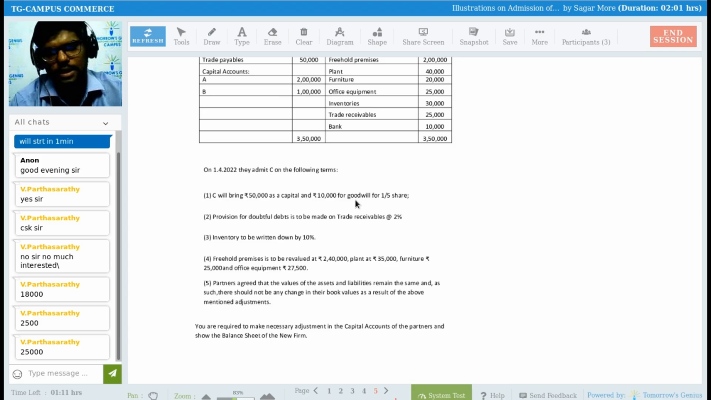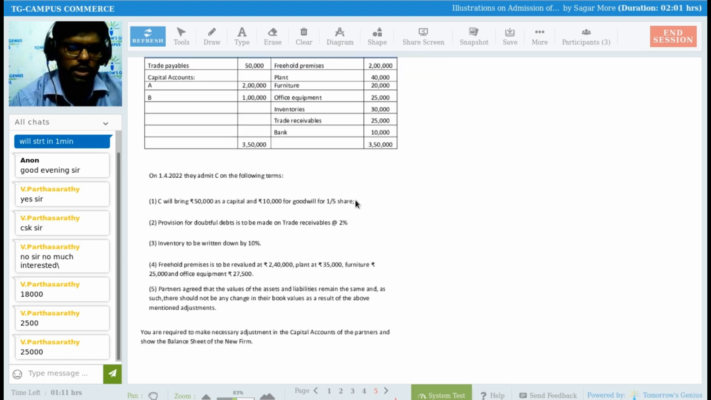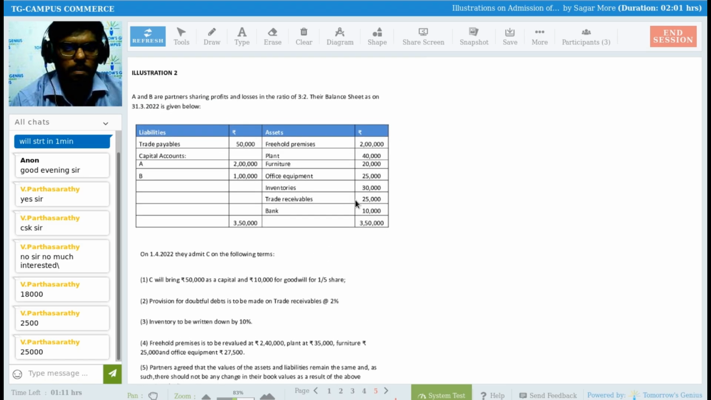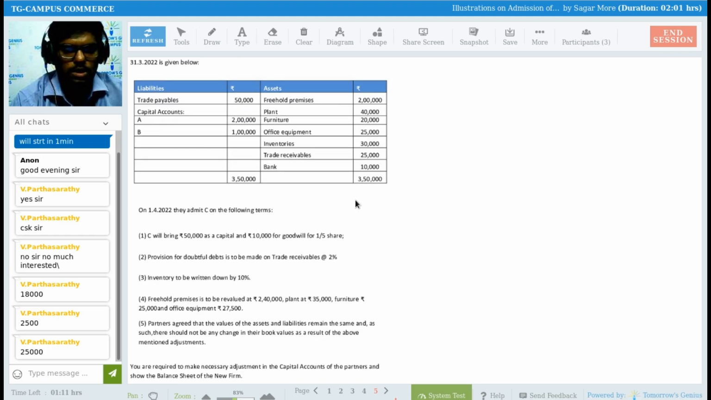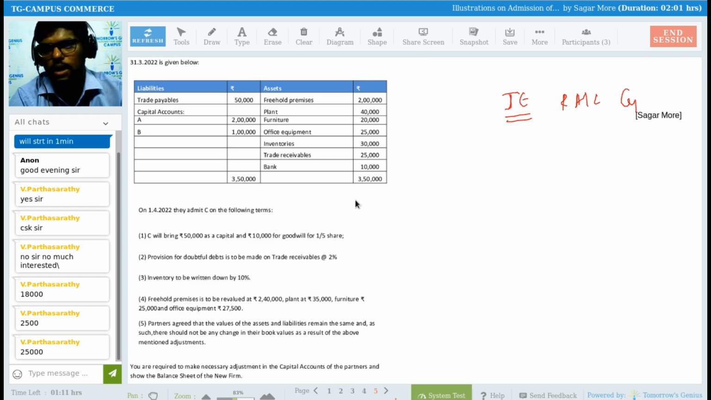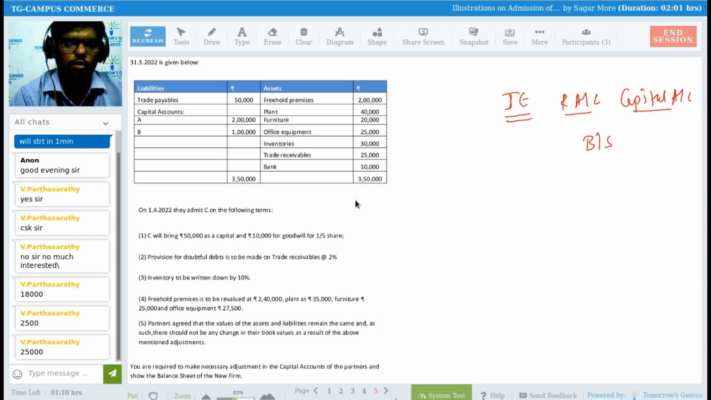But the thing is, without journal entry or without preparation of revaluation account or partner's capital account, I can say prepare balance sheet, right? So what we have to do here, see what we are supposed to do. You can pass journal entry, you can have revaluation account, you can have capital account, right? And then finally you can prepare balance sheet, right? So what I'm expecting from you, read this question nicely, right?